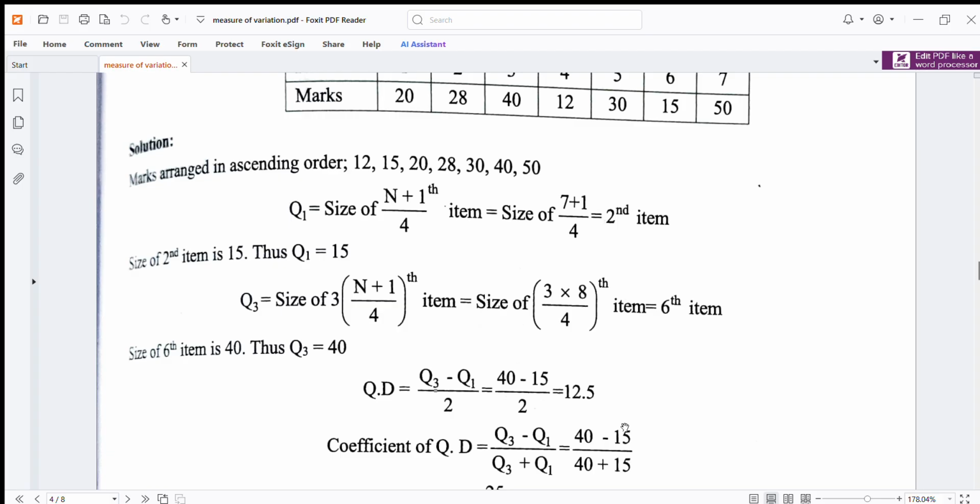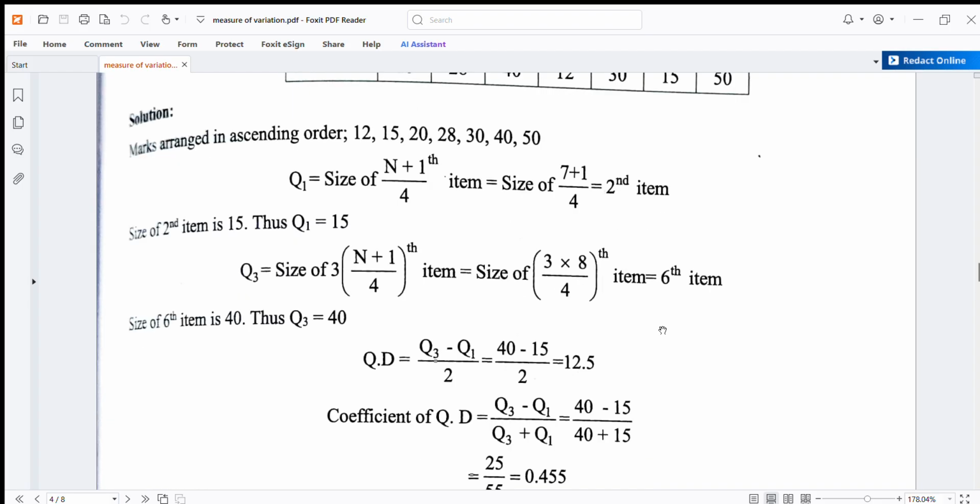You have to remember this formula, (n plus 1) upon 4, so that we can calculate Q1. So (7 plus 1) upon 4 is equal to the second item. In the next step, Q3 is the size of 3 multiplied by (n plus 1) upon 4. So 3 multiplied by 8 upon 4 is equal to the 6th item.